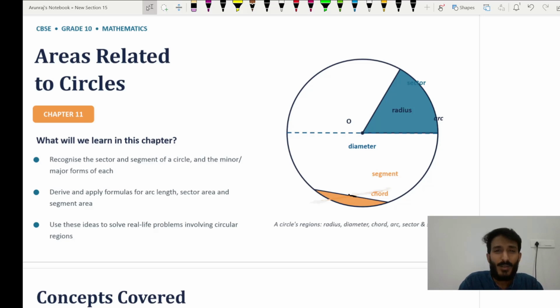I think you people are very familiar with areas related to circles, what a circle is, the different parts of the circle and the definition, right? So, shall I ask a few questions related to that? Are you ready? Make a big voice. Are you ready? Okay, I will ask one very simple question. What is a circle? What's the definition of the circle?